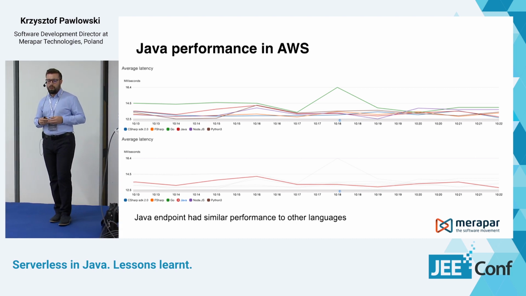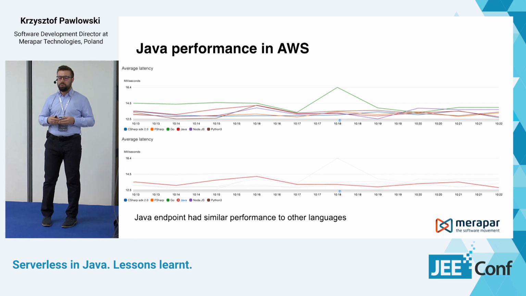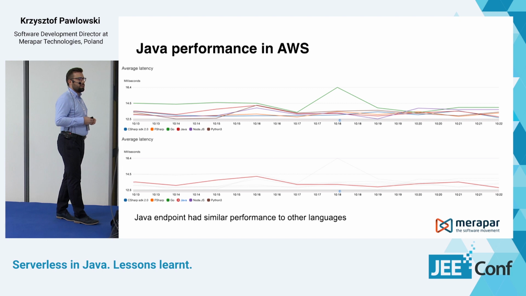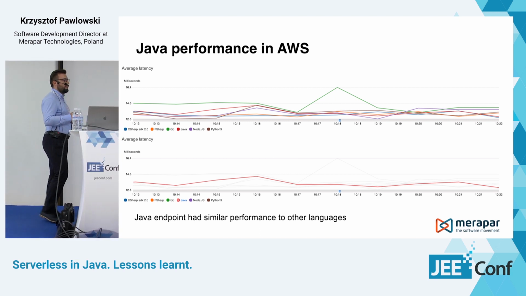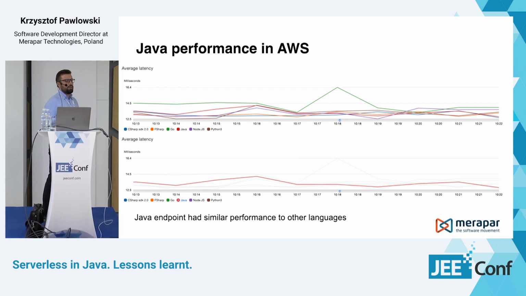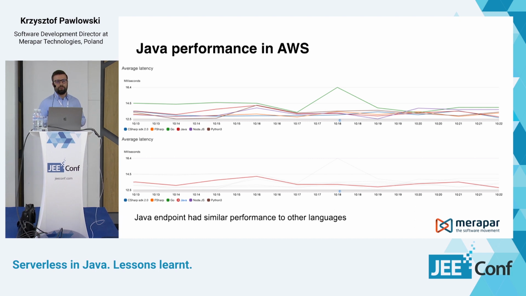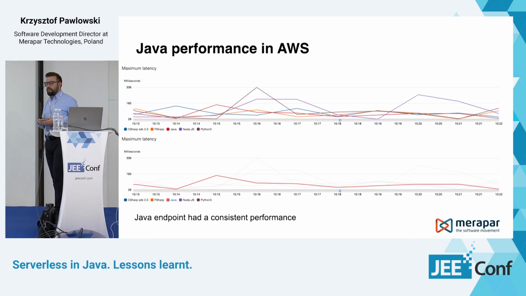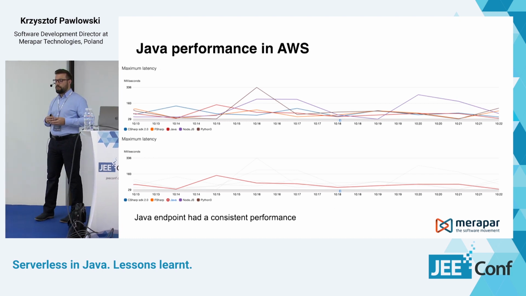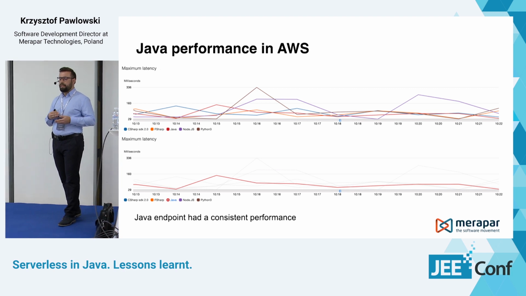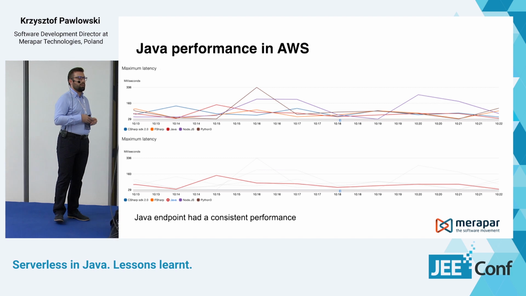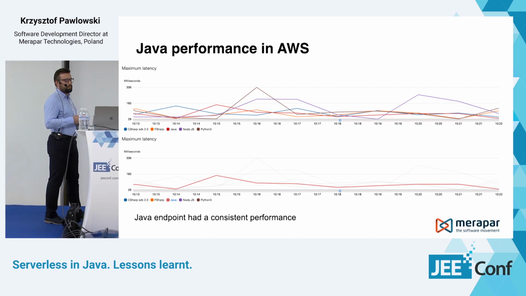You can see that all the requests were between 12 and 14 milliseconds. Even when we look at the API Gateway response time, it's very similar for all the languages. And again, the Java endpoint had consistent performance. We see a quite flat line, whereas for other languages, this line had spikes.